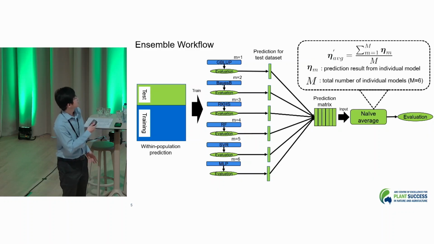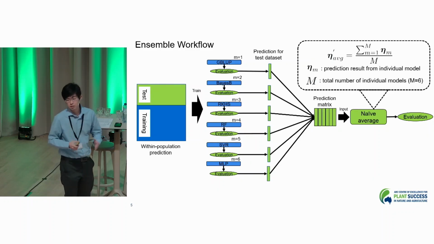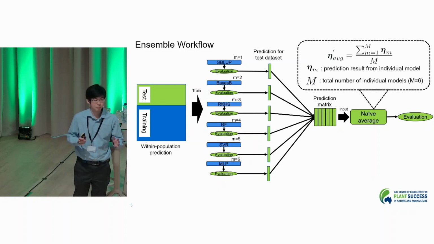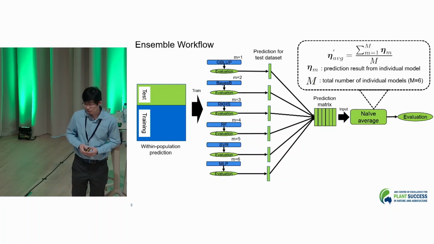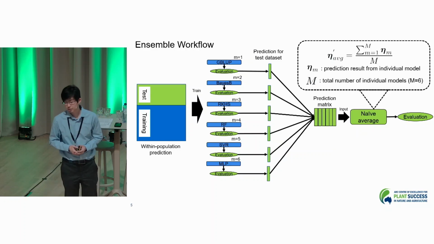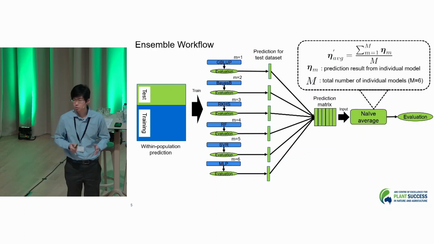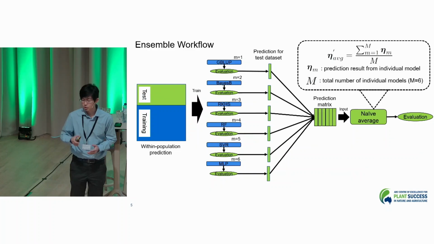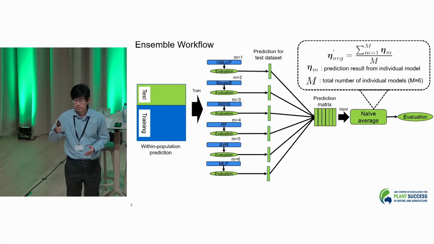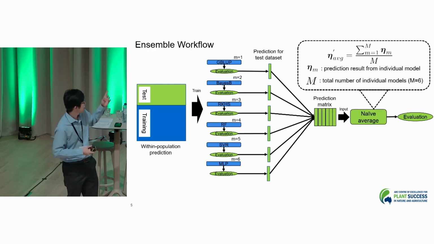So this is the actual ensemble workflow in this experiment. First of all, we developed 6 different individual prediction models: GBLUP, BayesB, RKHS, random forest, support vector regression, and multi-layer perceptron. We train and evaluate those 6 models using training and test datasets.